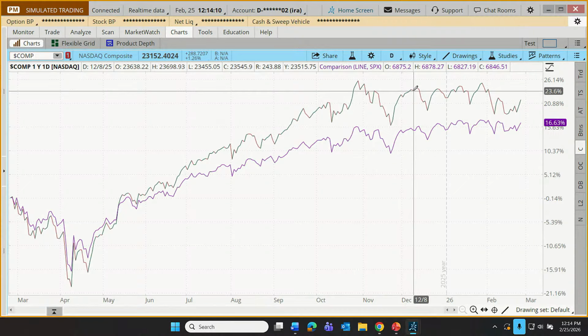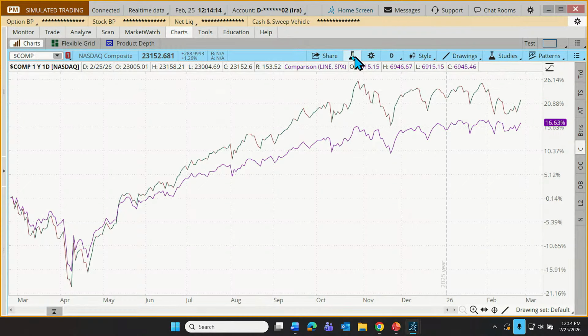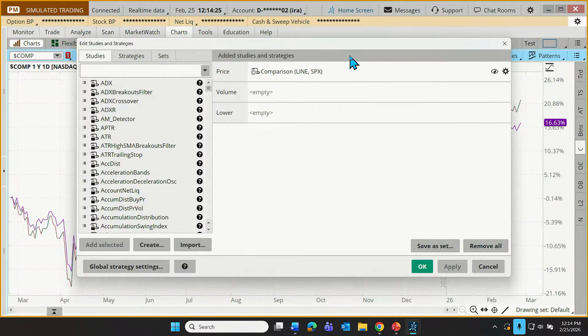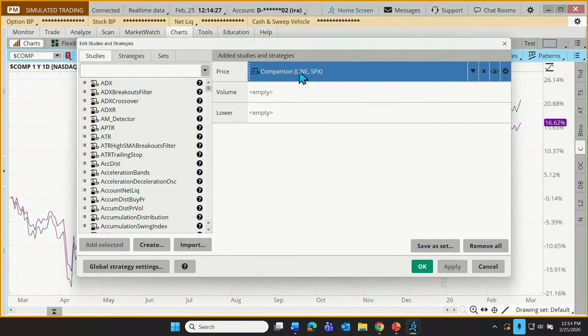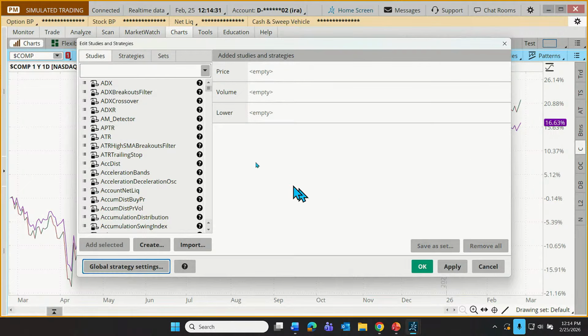Now, here's another tool that I want to introduce for gauging the relative strength, that's the key term here, of one index versus another. And it's known as the relative strength tool. First thing I'm going to do here, though, let's remove our comparison line. Just going to come up to our studies, click the little X, and now we're going to switch this. So this is our third tool.